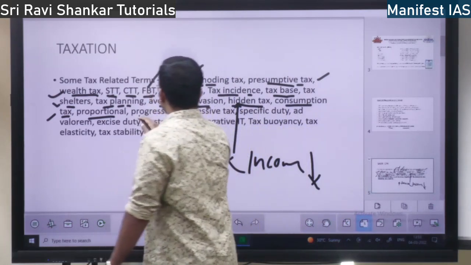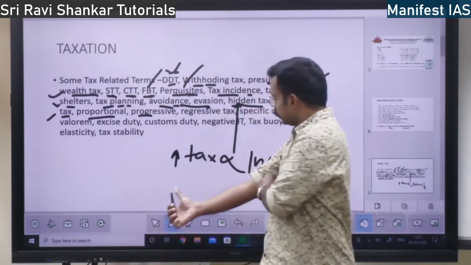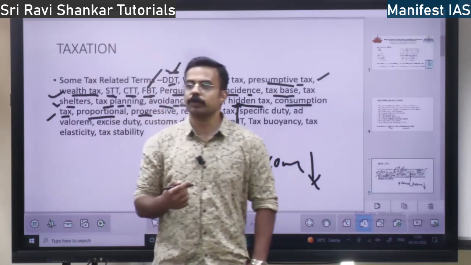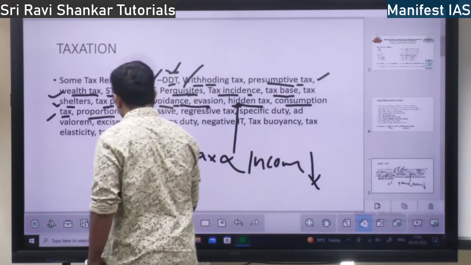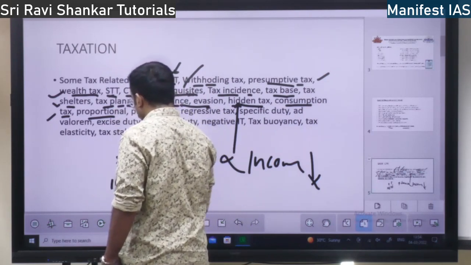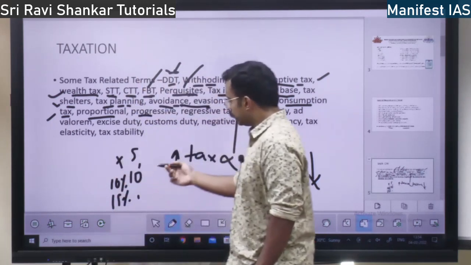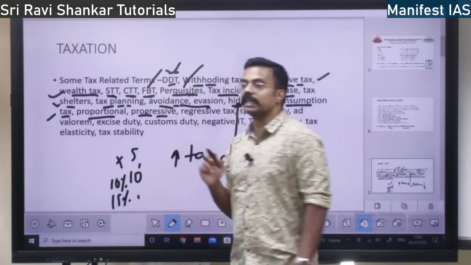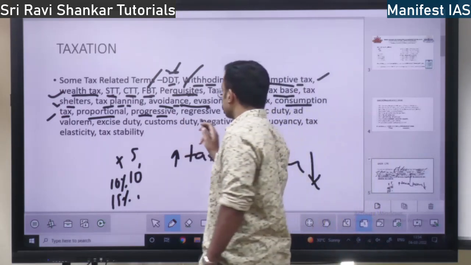Proportional tax. Next you have progressive tax. What is progressive tax? See, whatever direct tax we have in India, it is a progressive tax. Up to 5 lakh, no tax. 5 to 10 lakh, it is 10%. Later up to 12.5, it is 15%, like that. So based on income, the tax gets increased. So tax is progressing with the income. Tax is getting progressed with the income, that is progressive tax.